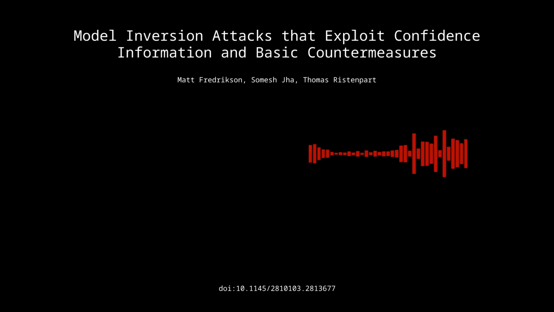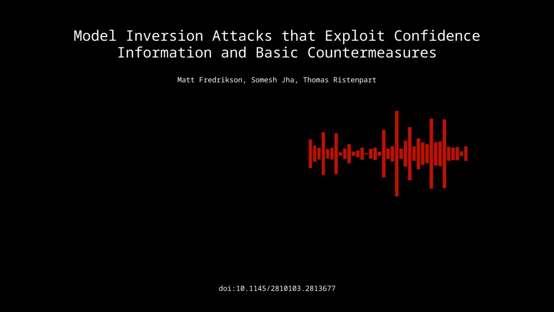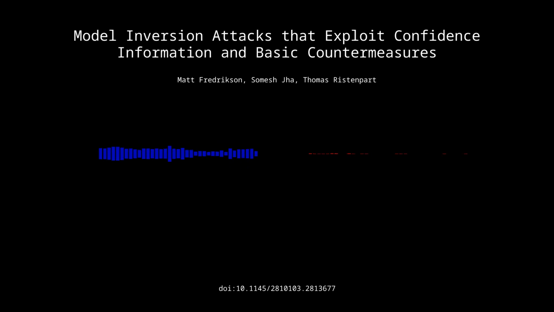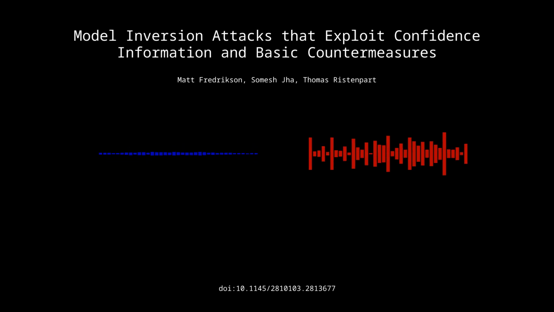Right. But they didn't just stop at decision trees. They went to facial recognition as well. Yeah, so facial recognition is kind of a whole other beast. Right. We're not talking about categorical data. We're talking about very high dimensional data, like pixel values in images. And so being able to invert these models to actually reconstruct recognizable faces is a very challenging task. You want to know how they did it.